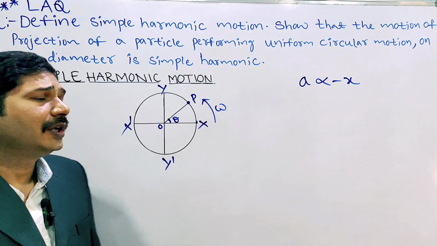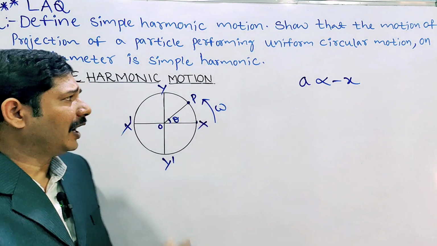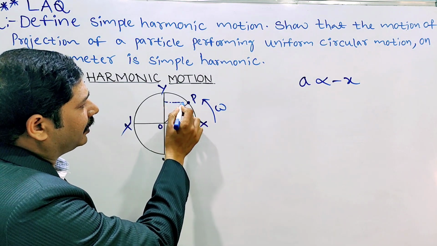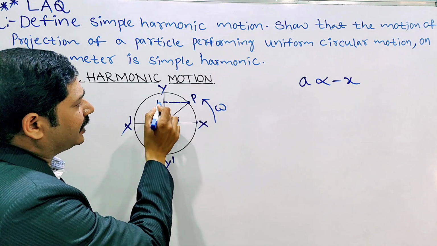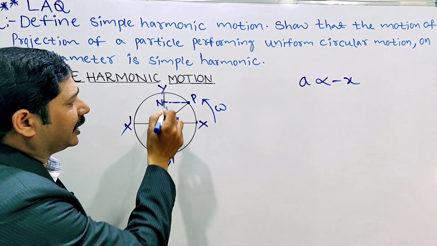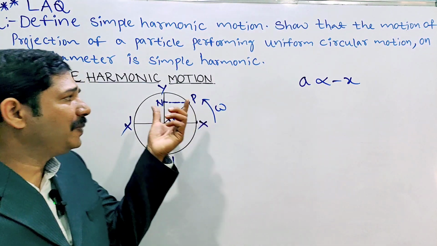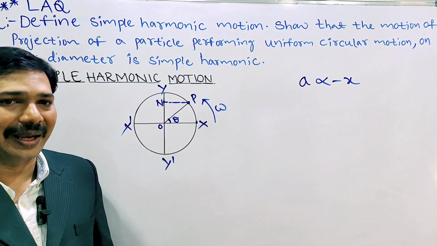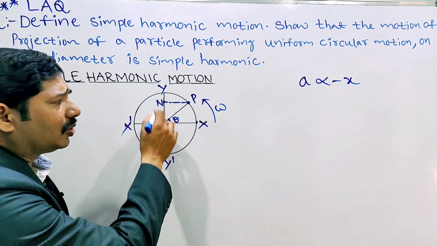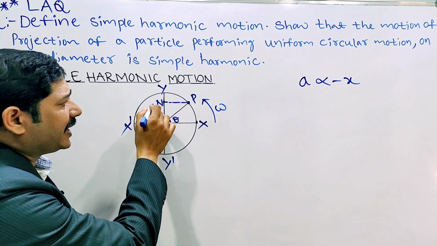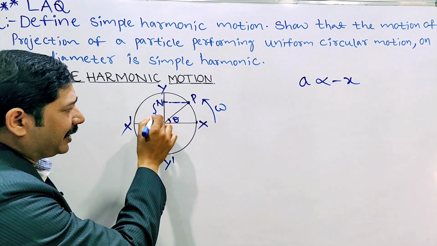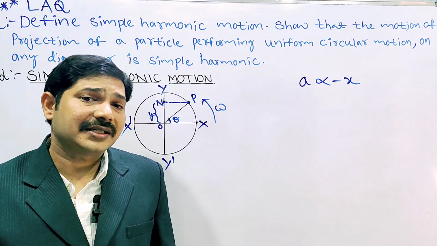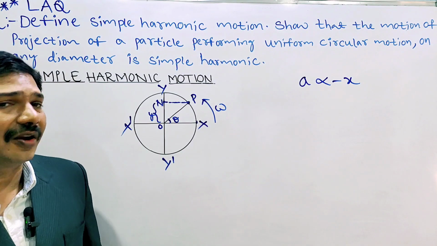Understood? Now from point P, I am drawing a perpendicular line to y dash, and the foot of that line I am taking as point N. This PN is perpendicular to the y dash diameter. Now the distance from the origin O to N, I am taking as small y. On the y dash axis, the displacement is small y.